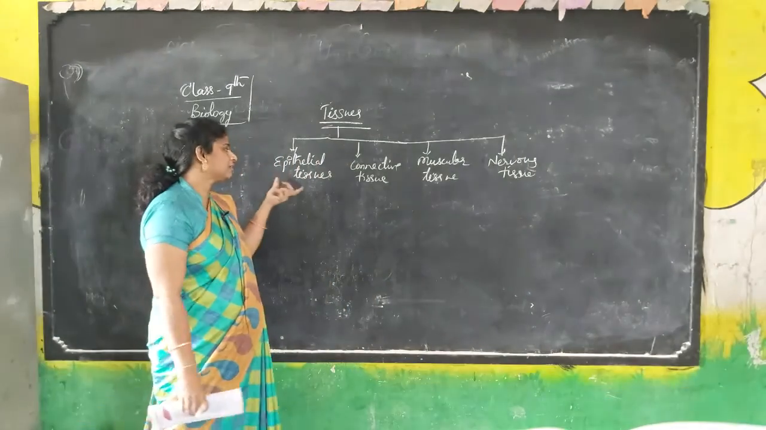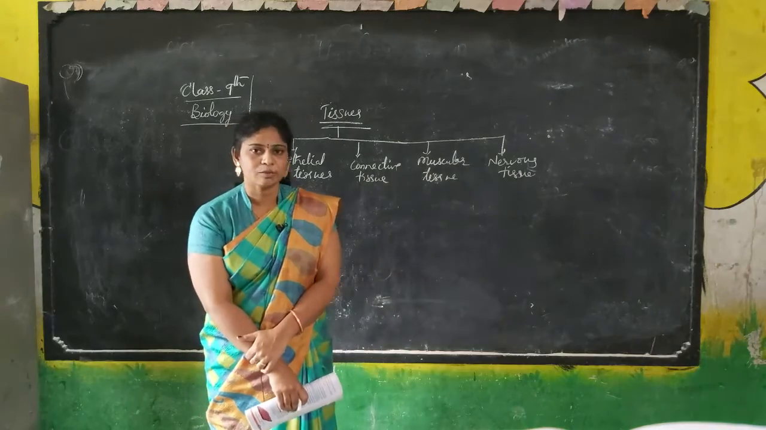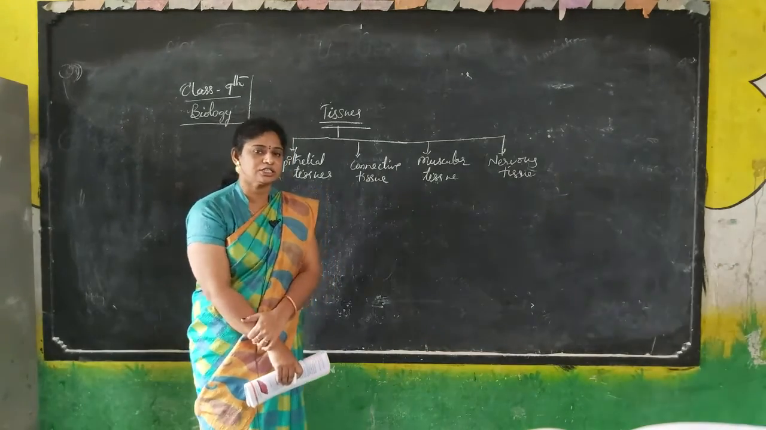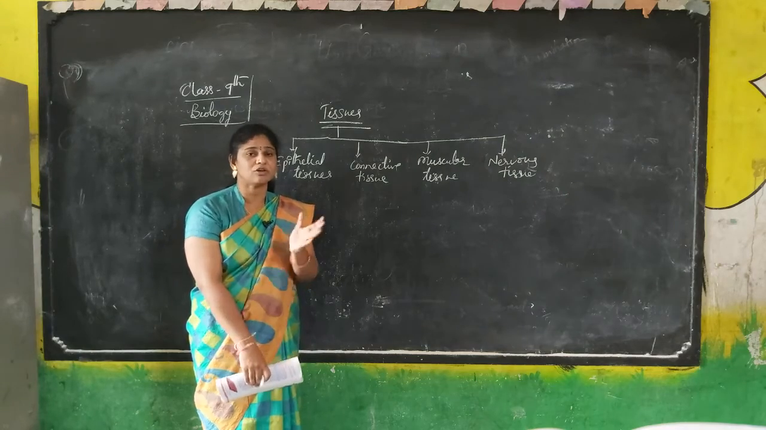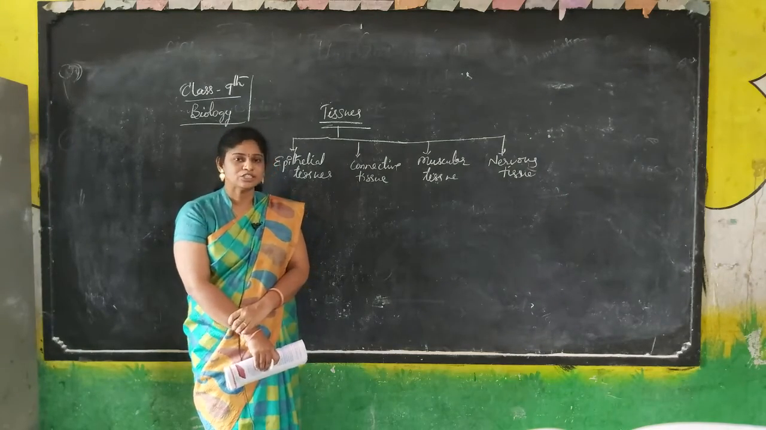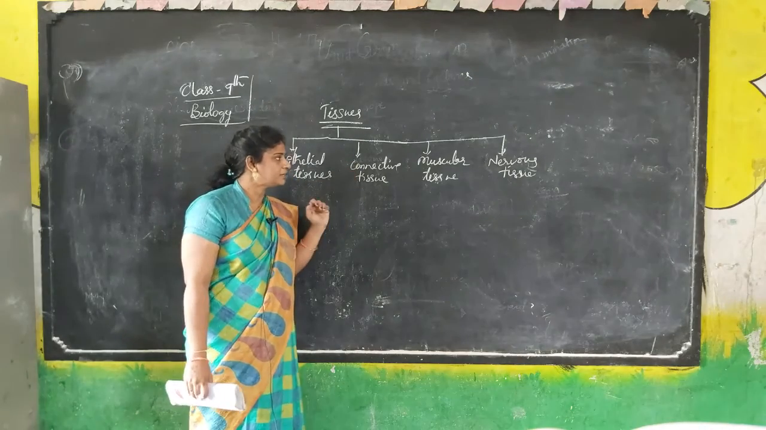Epithelial tissue, you know very well, gives the outermost layer covering areas of our external body structure and internal organs and tissues. Internal organs are covered with the tissue called the epithelial tissue. Then we have connective tissue.